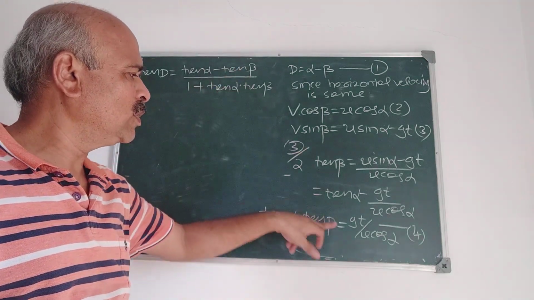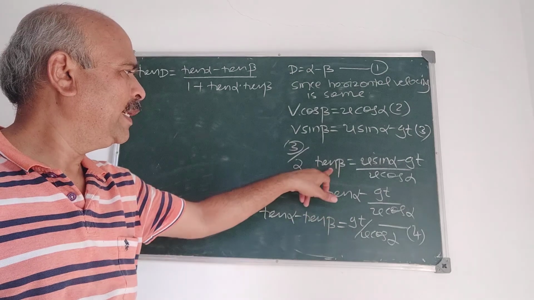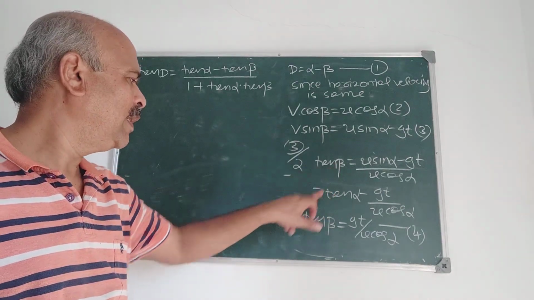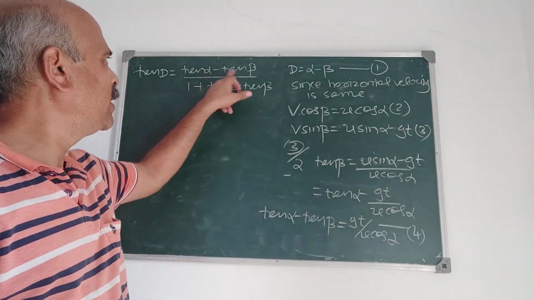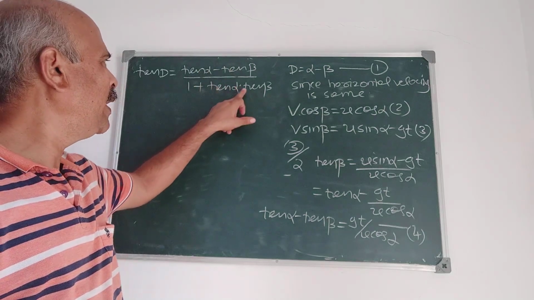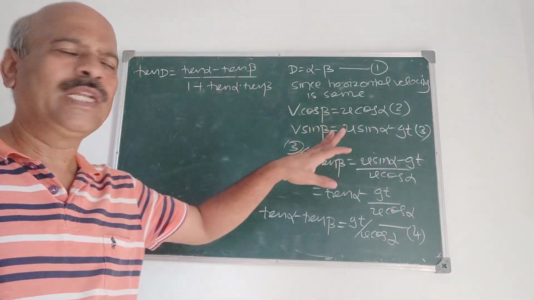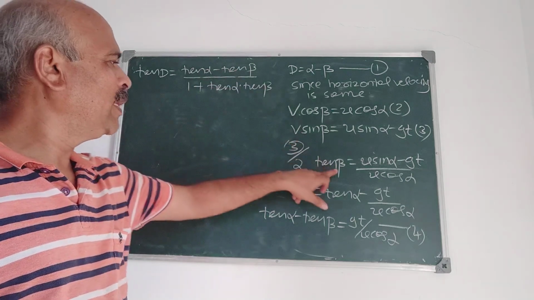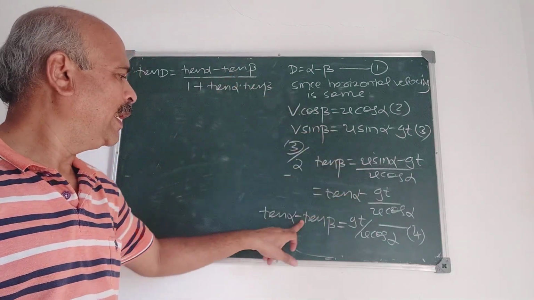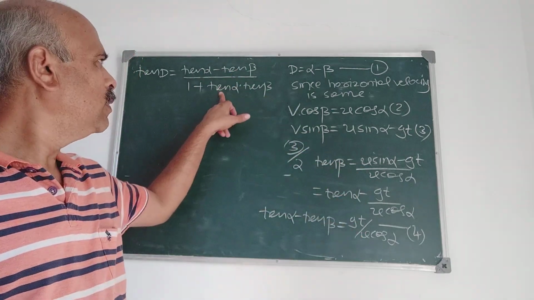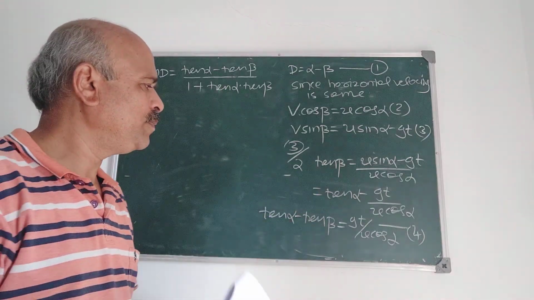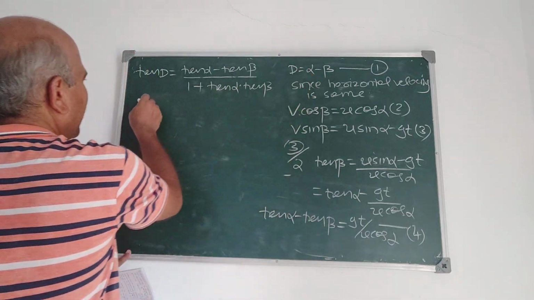For that you can use 4 and this also. We directly substitute tan alpha minus tan beta and tan beta. So the problem is over here. If you substitute tan beta here, you will get this tan d.